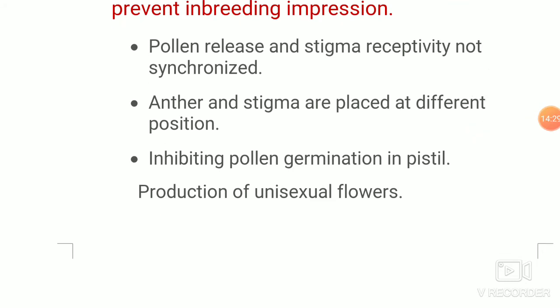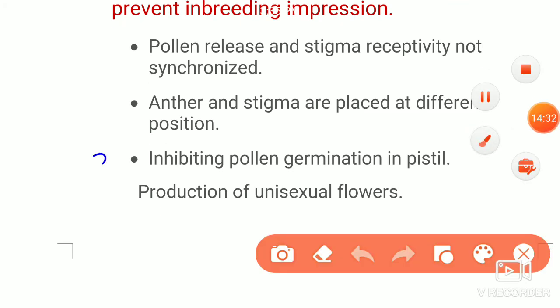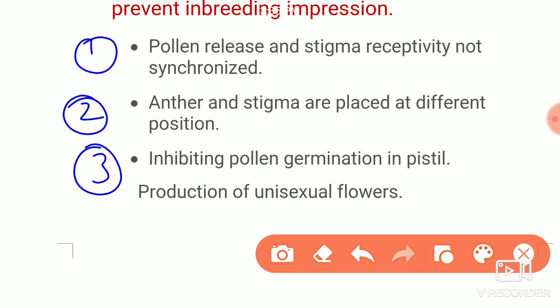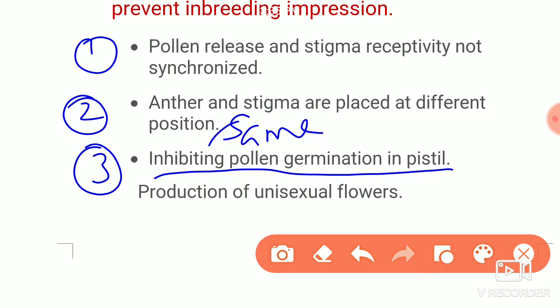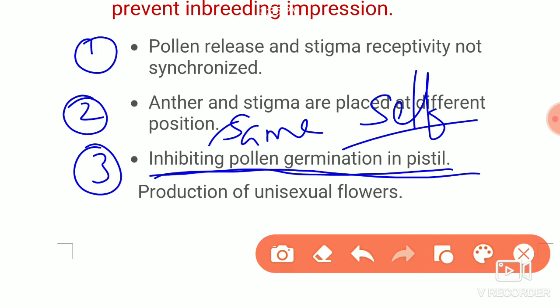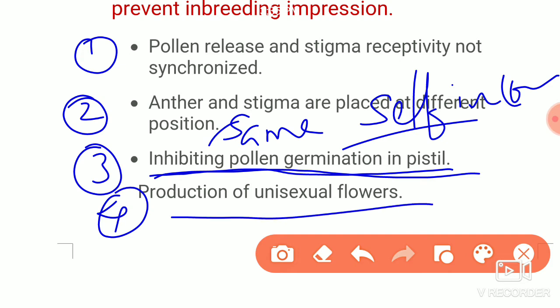Then the next device, this is the third one: inhibiting the pollen germination in the pistil. That means the same pollen grain, belonging to the same flower, self incompatibility. It will prevent self pollination. That is only called the sentence, inhibiting pollen germination in the pistil. It prevents self incompatibility. The fourth device, production of unisexual flowers.